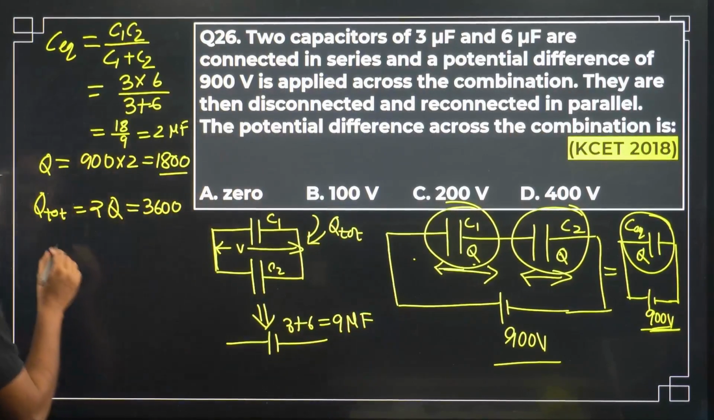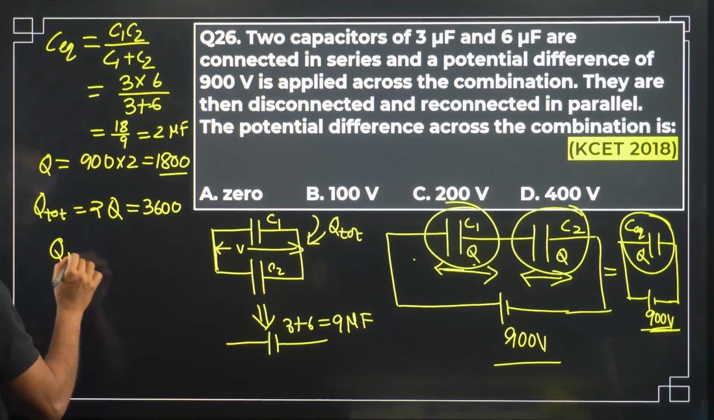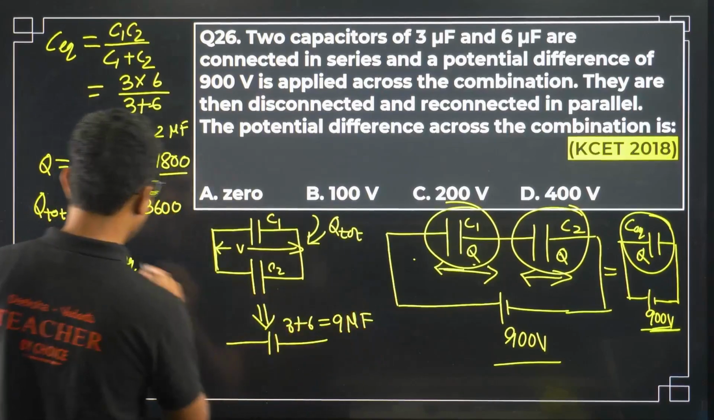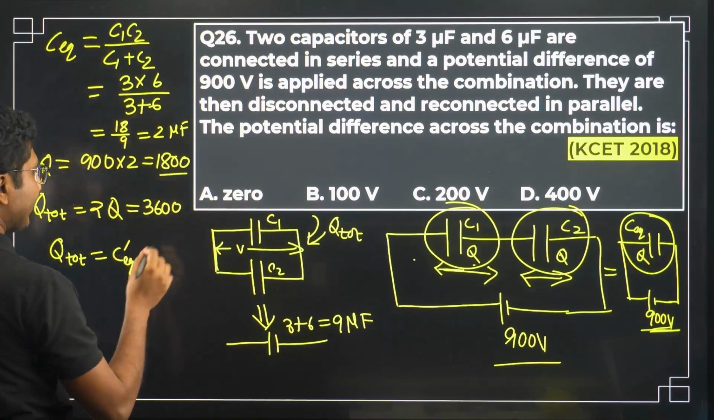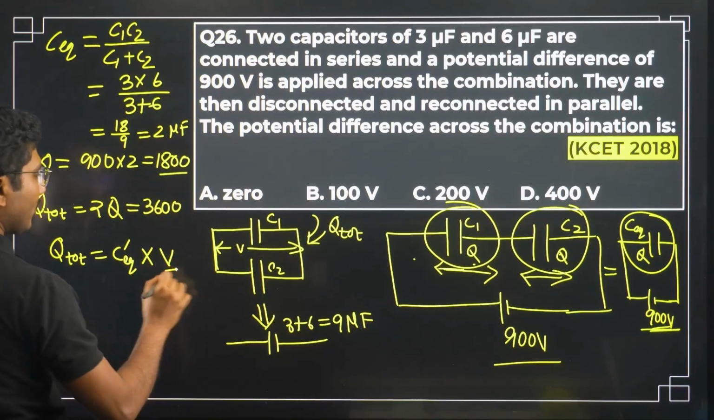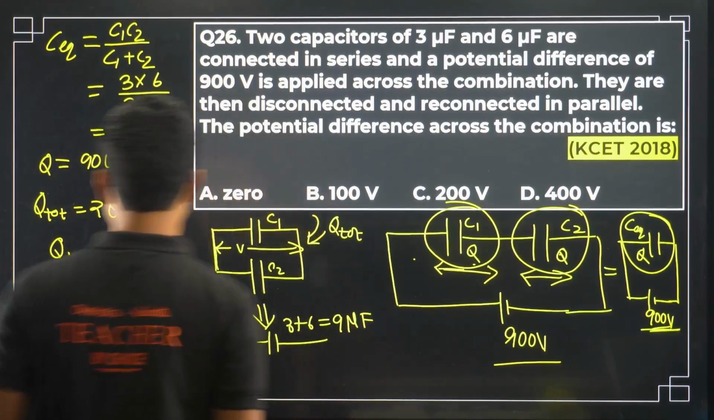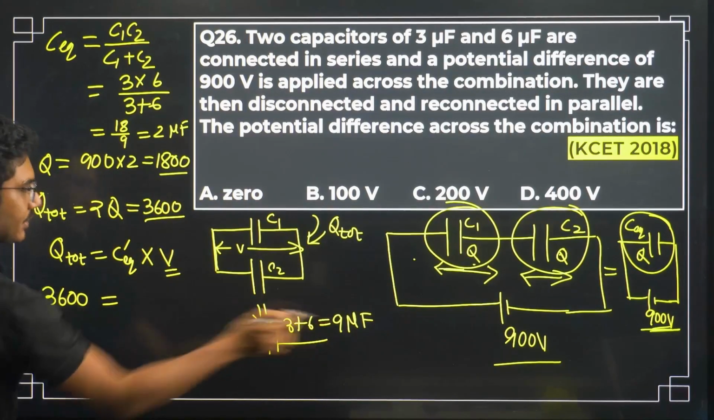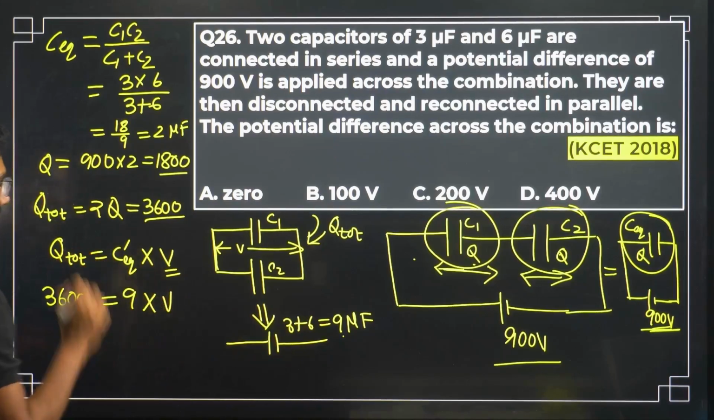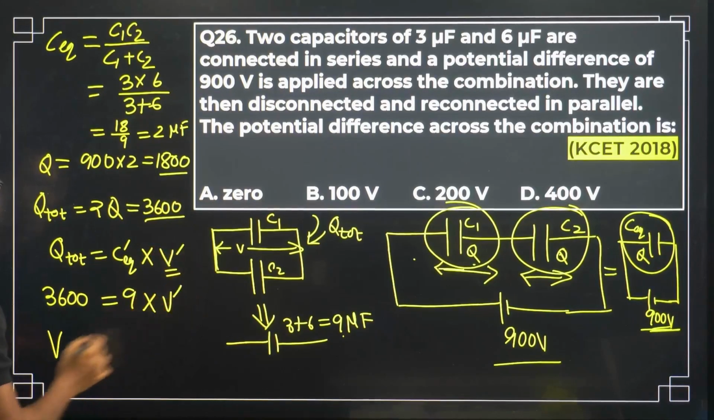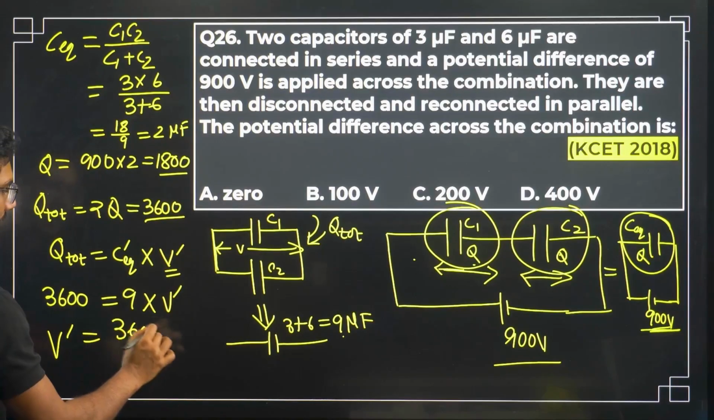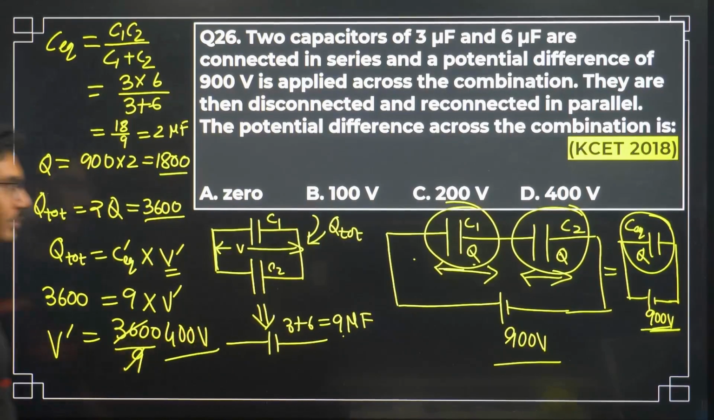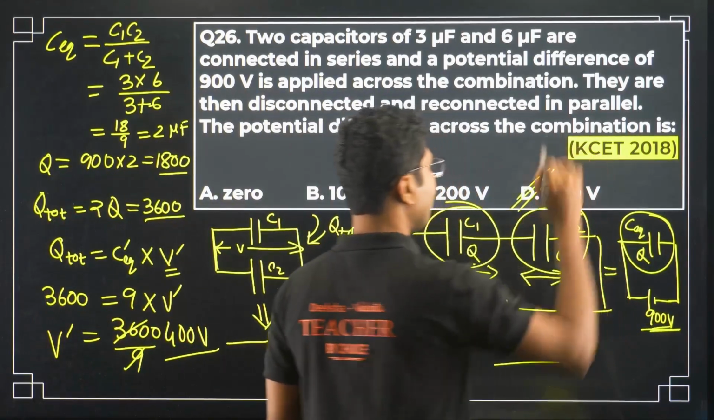Okay, now we will apply the law Q equals to CV. So this is, say, C equivalent dash. Previous one was C equivalent, this is C equivalent dash into V, and we are trying to find this voltage. Q total 3600, C equivalent dash 9, right? So this is say V dash is equal to 3600 divided by 9, that is 400 volt. So the correct answer is 400 volt.